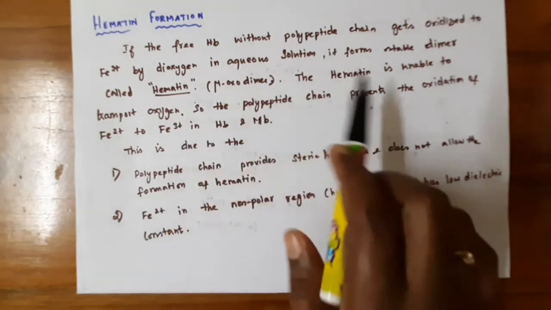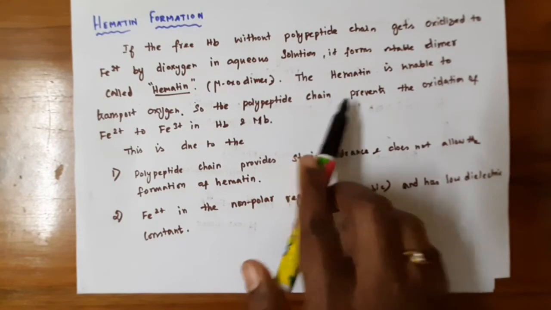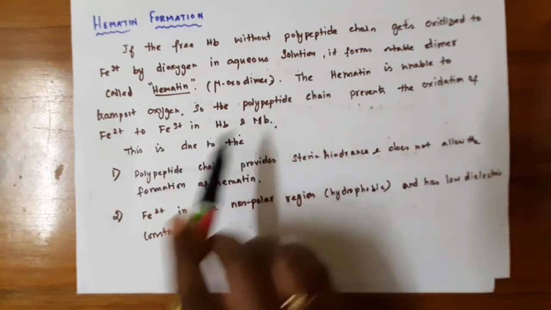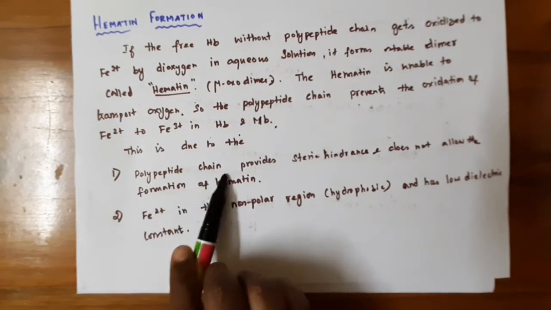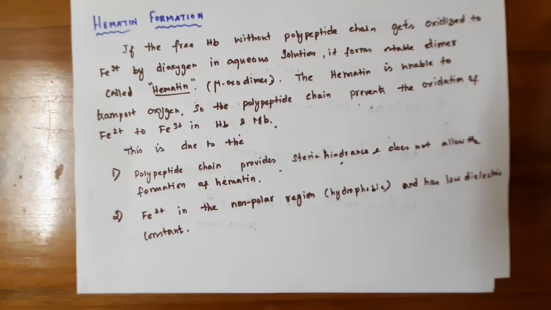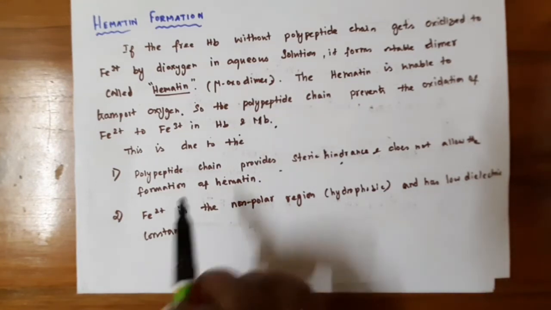The polypeptide chain prevents the oxidation of Fe2+ to Fe3+ in hemoglobin and myoglobin in the following ways. The polypeptide chain provides steric hindrance and does not allow the formation of hematin. It tightly holds all the 4 subunits of hemoglobin, which will not allow the oxidation of Fe2+ to Fe3+, and it creates a steric hindrance among the 4 subunits.